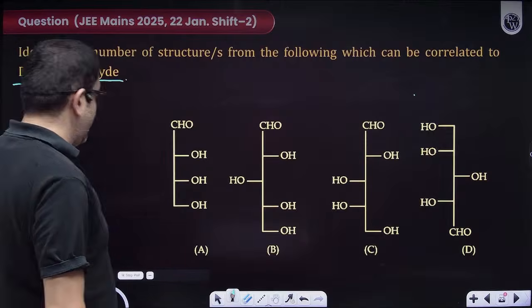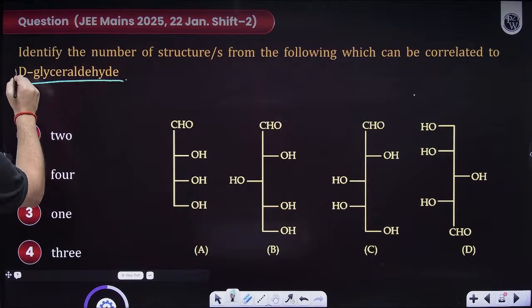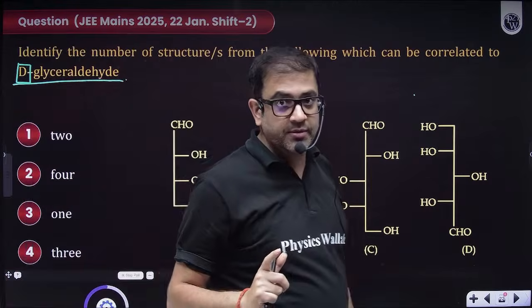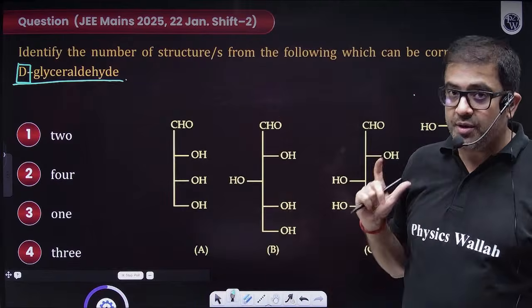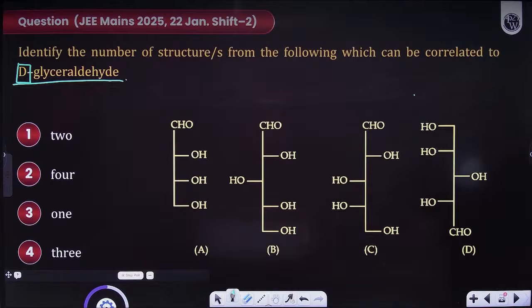Obviously a general name, and that D obviously shows that you should draw a true Fischer projection. So just check for that true Fischer projection, everybody. Obviously your focus, your attention is very much required.